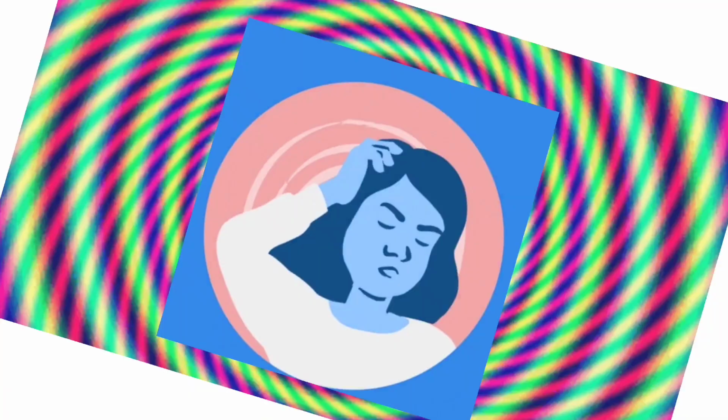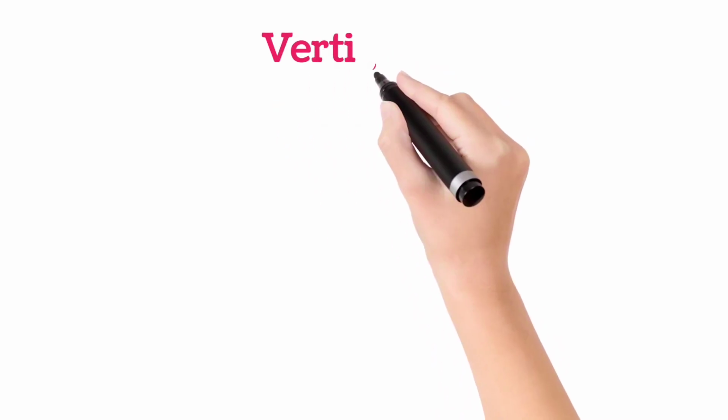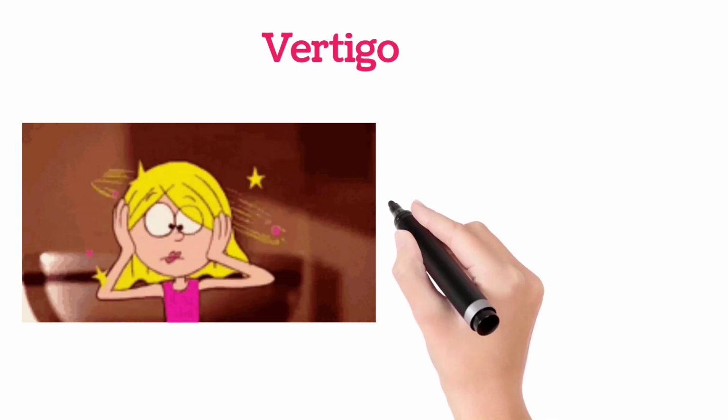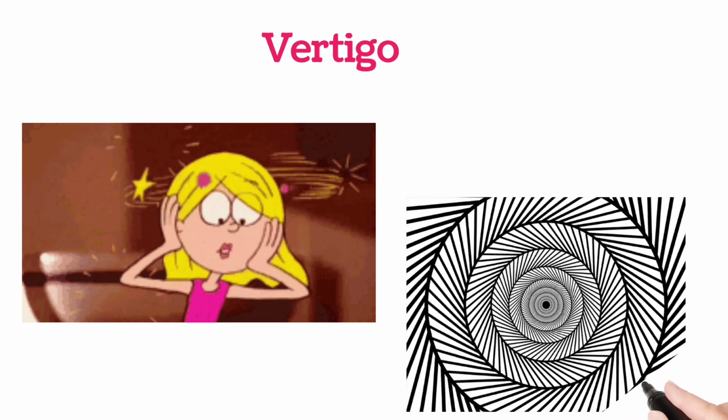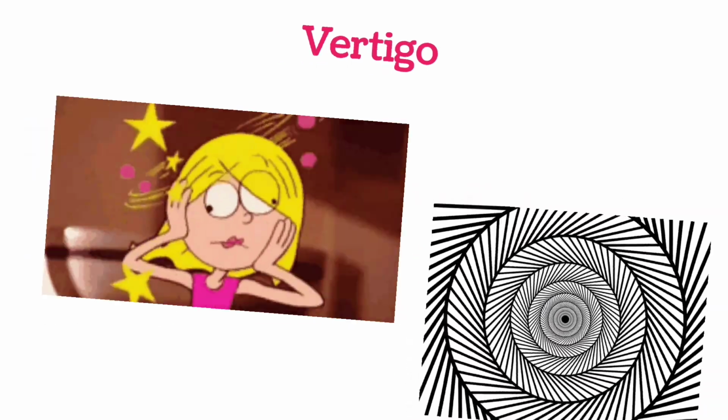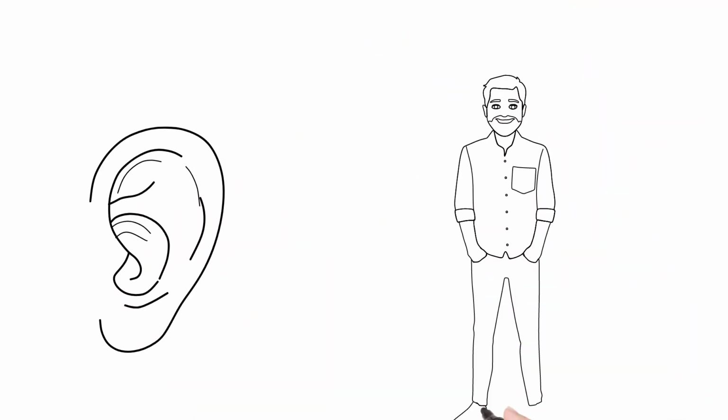In this video, I am going to explain about vertigo. Vertigo means dizziness, a spinning sensation where the person feels that the environment around him is moving or spinning. Generally, the inner ear helps in maintaining posture as well as balance.